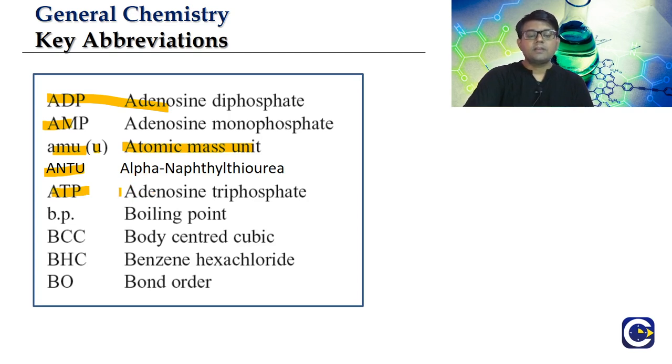ATP is a quite familiar abbreviation. It is adenosine triphosphate, the form in which energy is stored inside the human body. BP stands for boiling point. Then BCC comes in solid state crystals, body centered cubic type of crystal. Then BHC, benzene hexachloride. BO stands for bond order. While we talk about bond order, especially in molecular orbital theory, in estimations of bond order, we use this abbreviation BO.